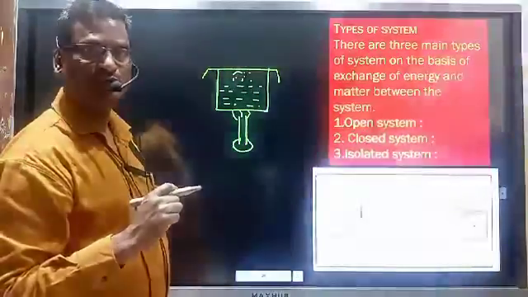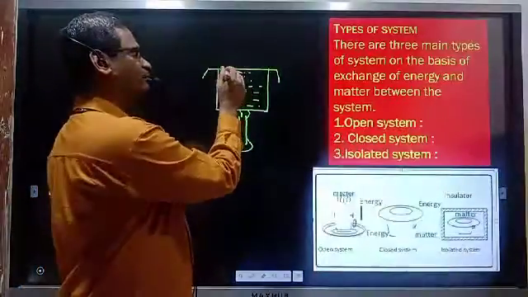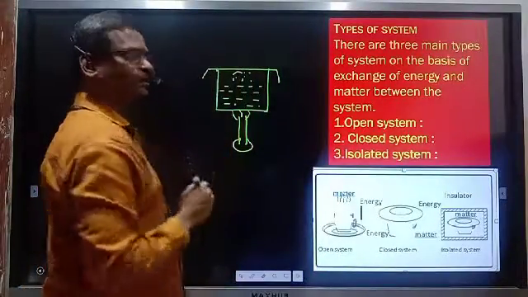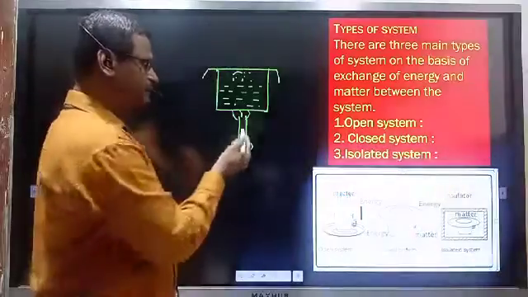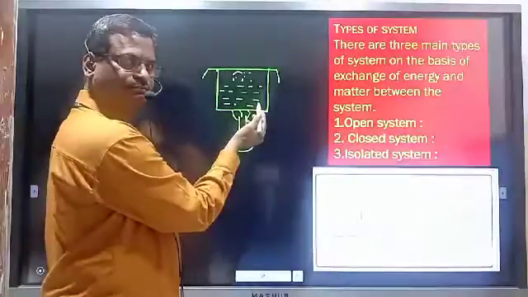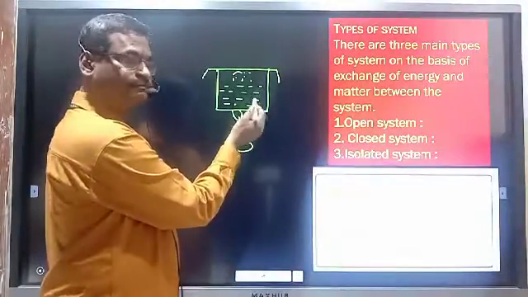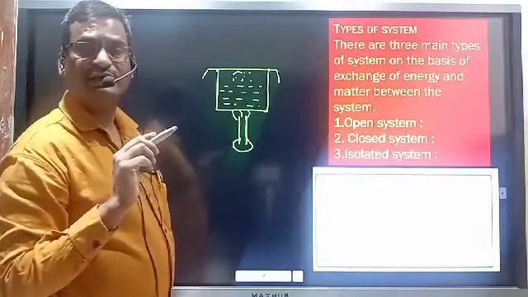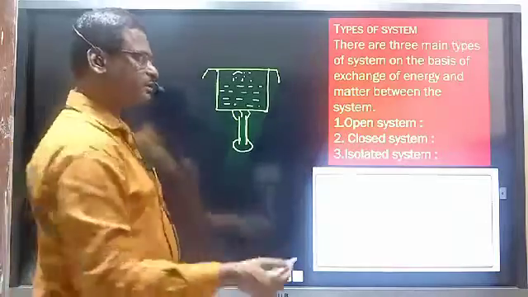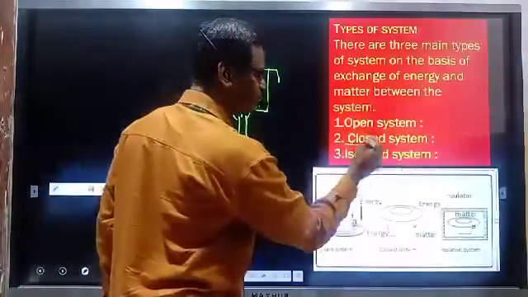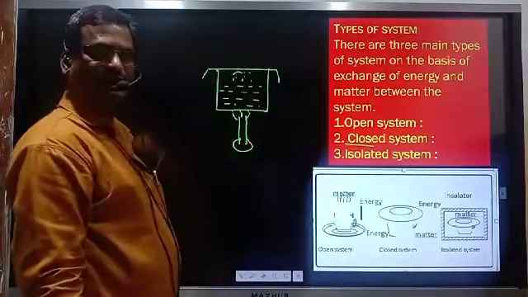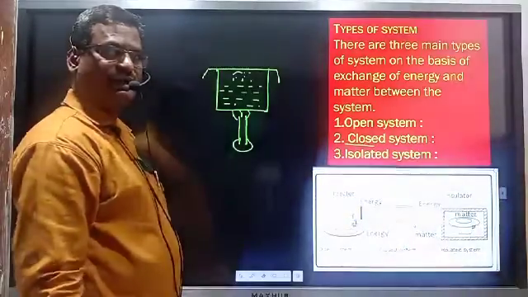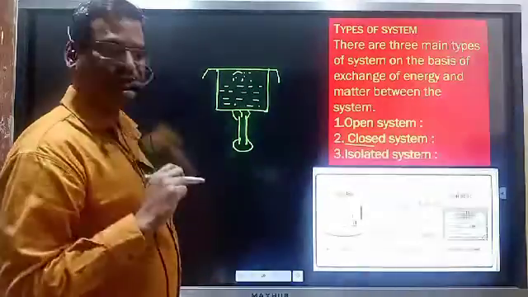No. They will remain over here only, because the system is closed at the top. And in this system, heat is absorbed, energy is absorbed, but matter remains constant. Matter is not exchanged; this is known as a closed system, the second type of system. Energy is exchanged but matter is not exchanged.